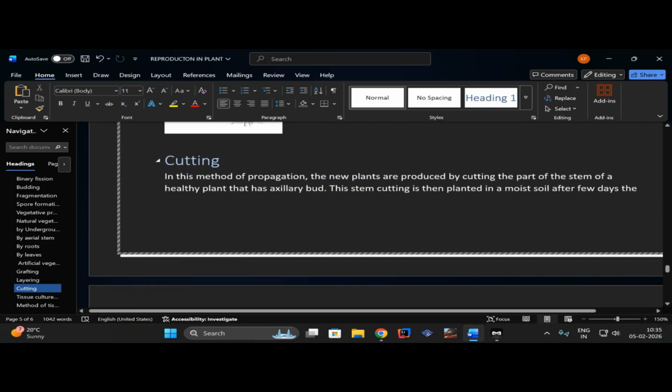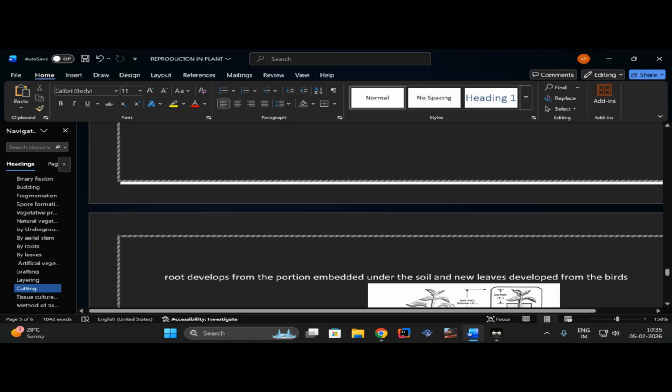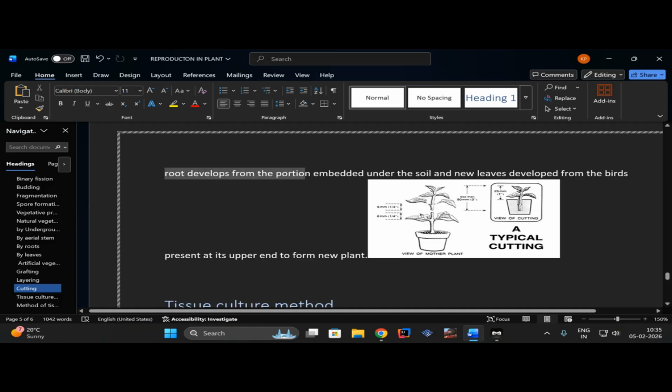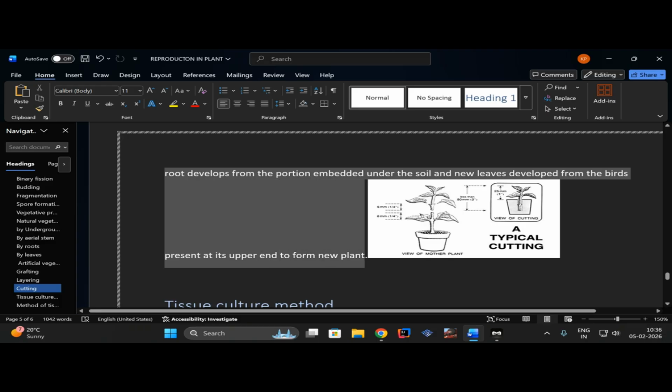So let's move on to the next one, which is cutting. In this method of propagation, a new plant is produced by cutting the part of a stem of a healthy plant that has an axillary bud. This stem cutting is then planted in moist soil. After a few days, the root develops from the portion embedded under the soil and a new leaf develops from the bud present in its upper end, forming the new plant.